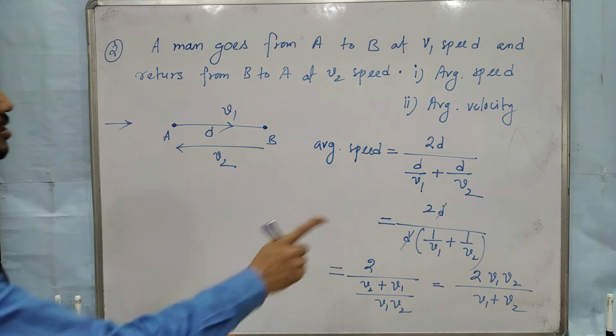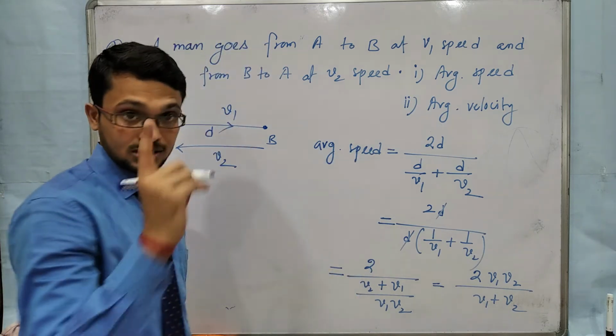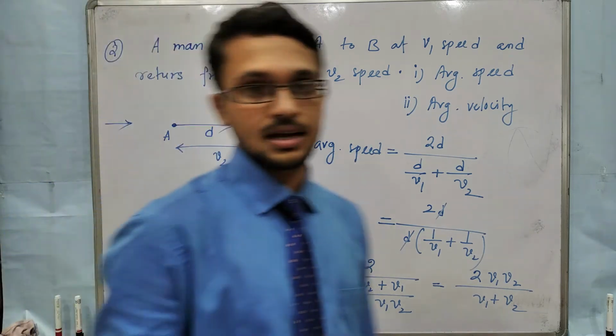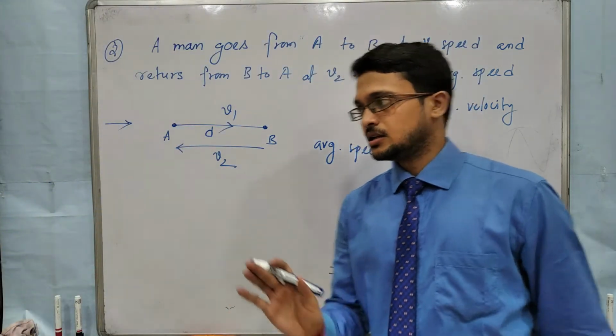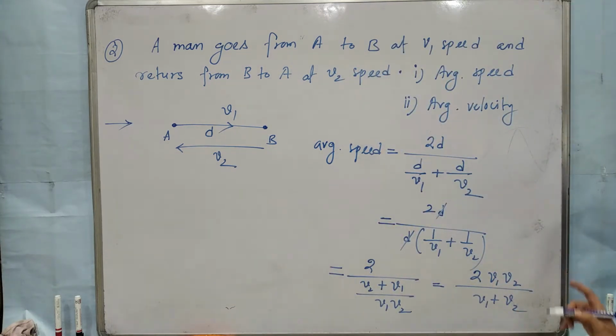Average speed will not be (v1 plus v2) by 2. Remember this formula, total distance by total time. Do not use any shortcut method. Total distance by total time. Here it is 2 v1 v2 by v1 plus v2.